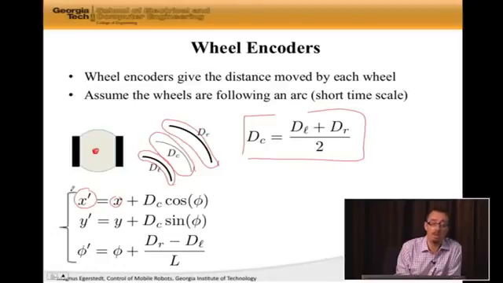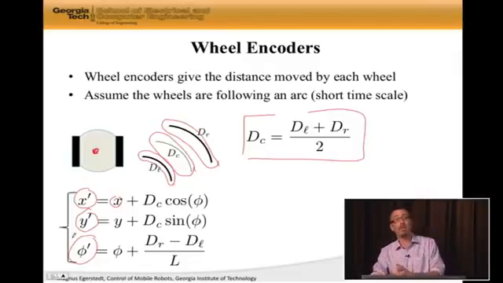We can similarly compute the new y position of the robot, which is the same as the x update, but it has a sine instead of a cosine term. And we can even compute the new orientation. So this is a way of knowing how to go from how far the wheels have turned into what are the new positions of the robot.